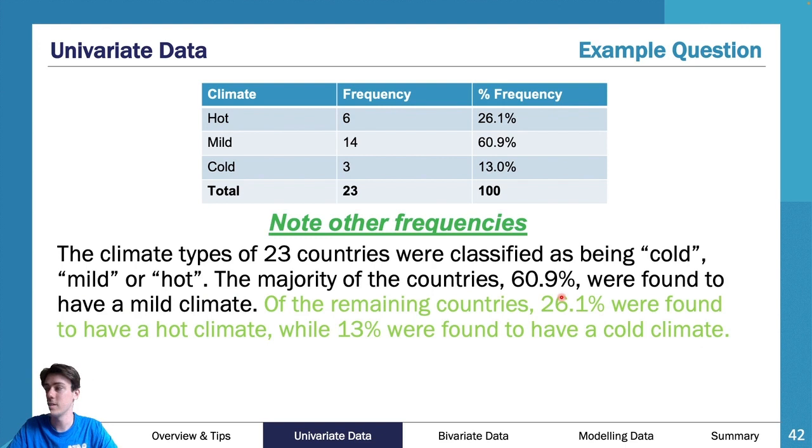And then we've got our other pieces of information. So note other frequencies. Of the remaining countries, 26.1% were found to have a hot climate, while 13% were found to have a cold climate. So it's just commenting on the other frequencies.